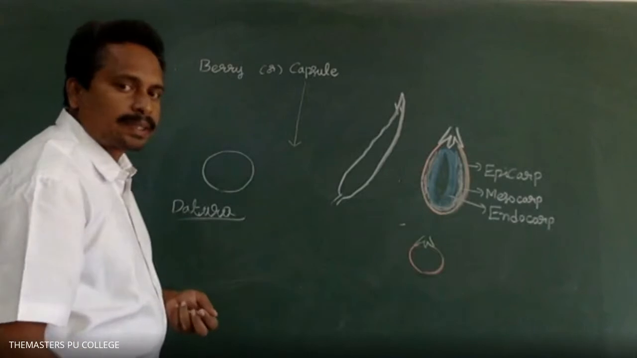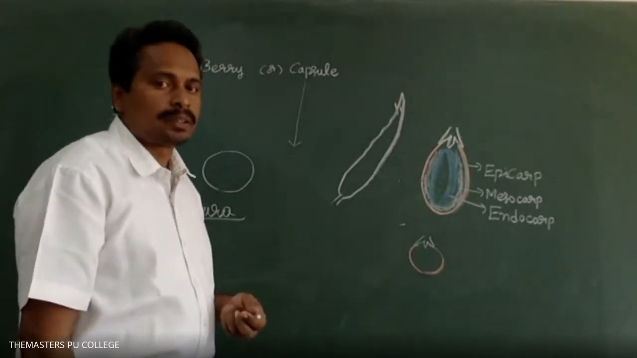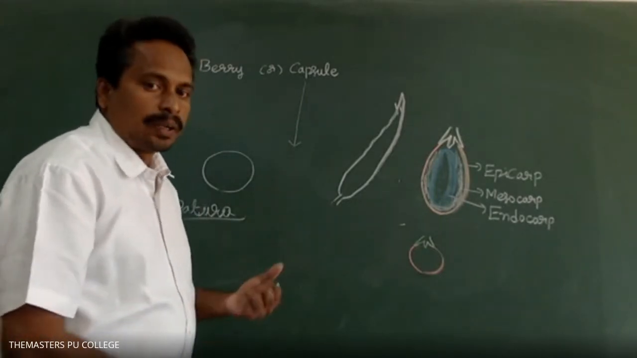Sir, is Datura a medicinal plant or a source of vegetable, sir? It is not used as a vegetable. It is used in medicines. Datura, the thorn apple.